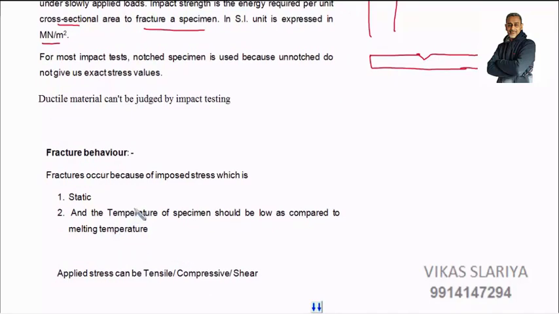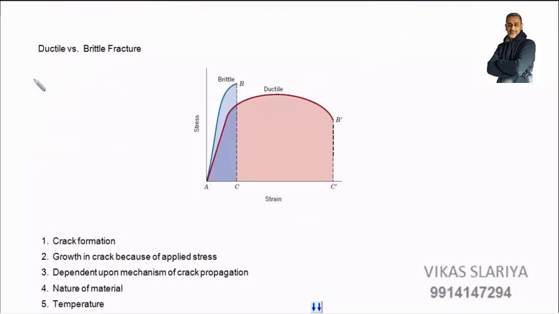What is fracture behavior? Fracture occurs because of imposed stress, which is static. What is static? Means it is a stress which does not consider the inertial values, and the temperature of the specimen should be low as compared to the melting temperature. Means my applied stress can be tensile as well as compressive as well as shear. Basically, static stress means inertia effects can be neglected. Okay, they are not considered.